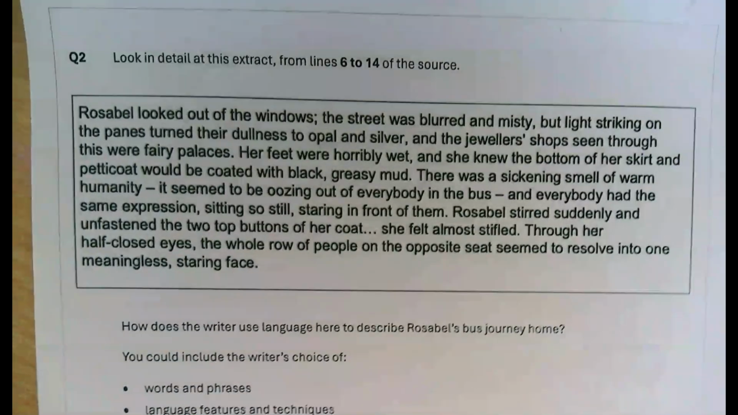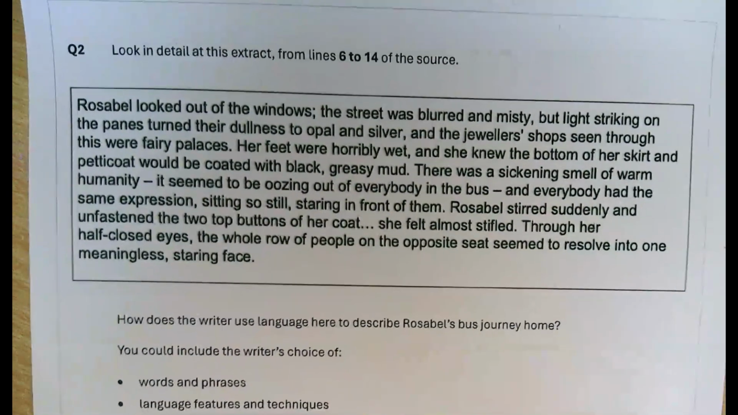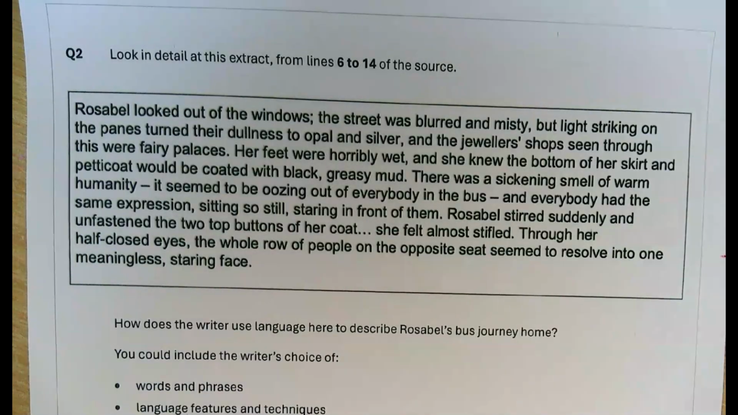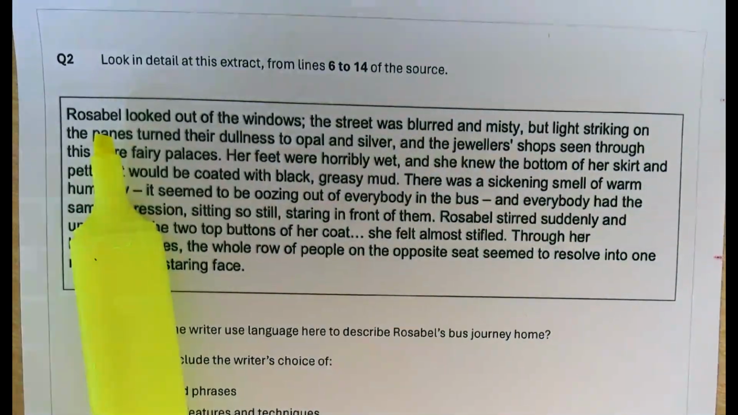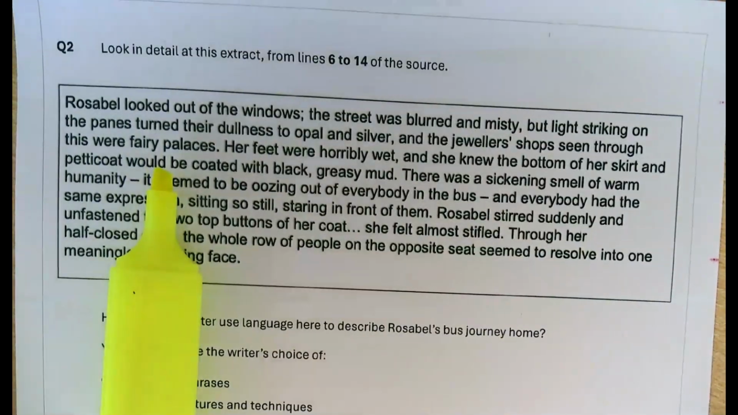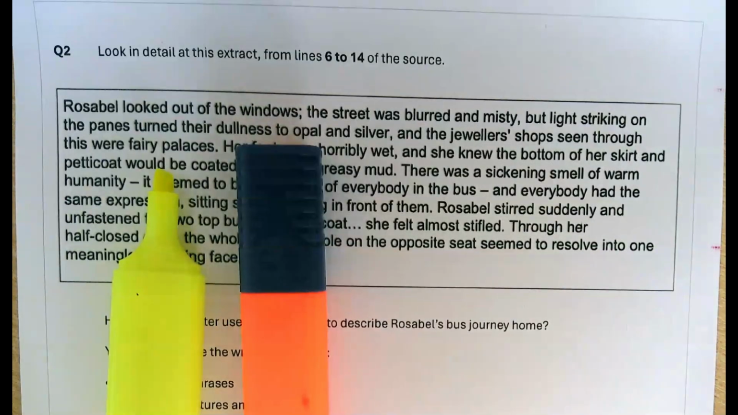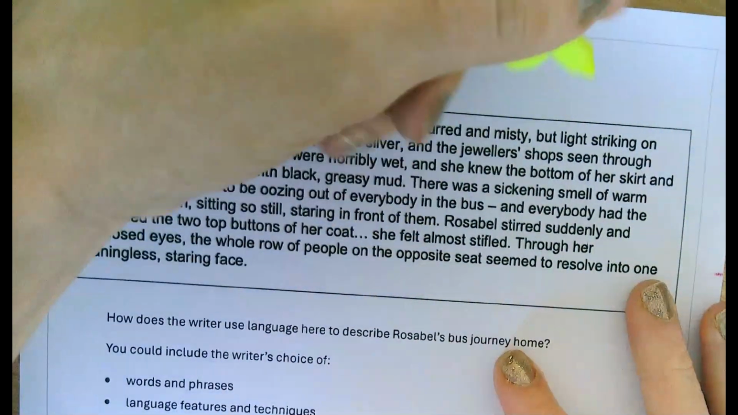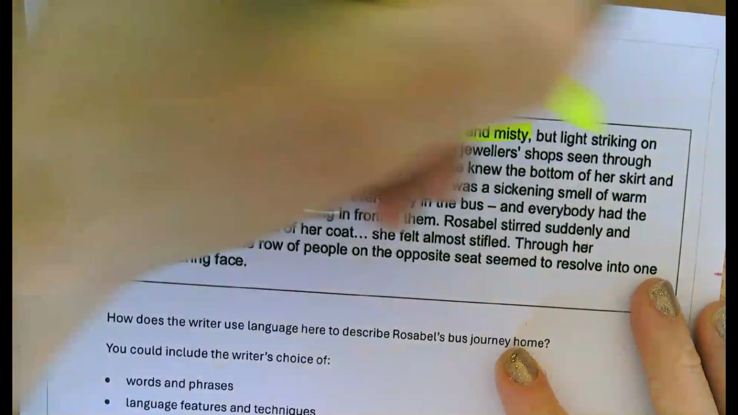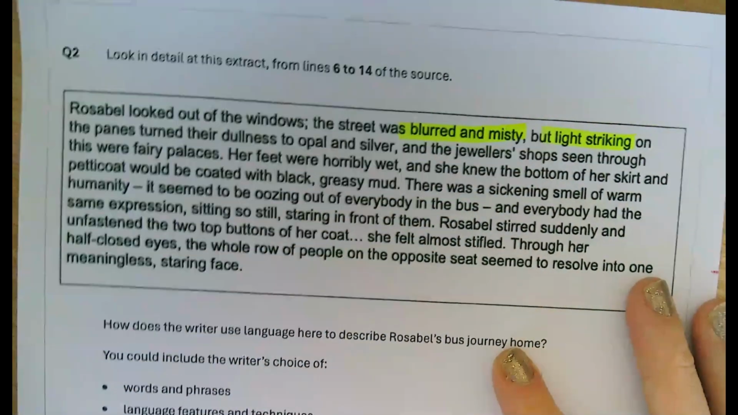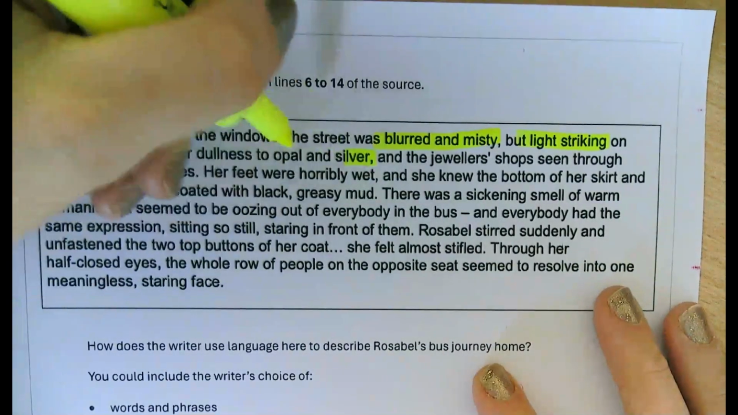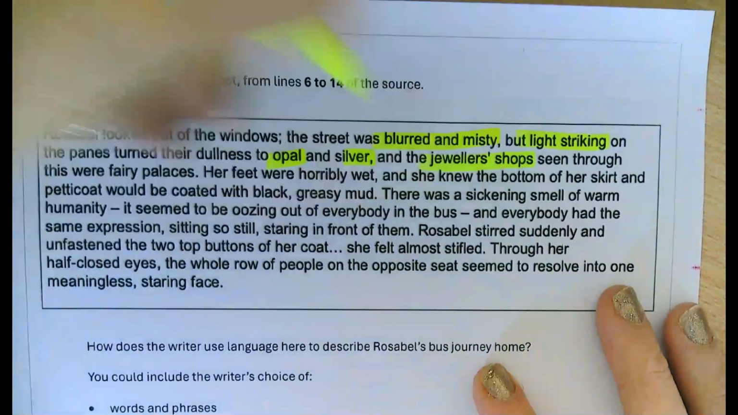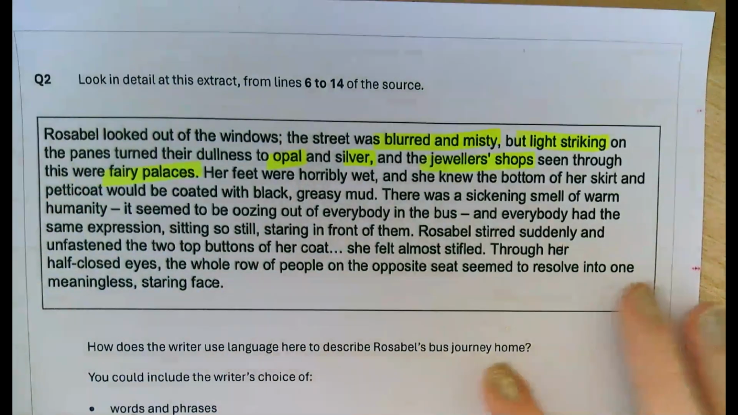So I'm going to have a read through, and the first thing that I think I noticed about this, guys, is the contrast. So there's contrast in this extract between the inside of the bus and the outside. So I'm going to use one colour highlighter to highlight the outside of the bus, and I'm going to use another colour highlighter for the inside. So outside, the street is blurred and misty. There's light striking on the panes. And there's opal and silver. There's a jeweller's shop. And these are described as fairy palaces.